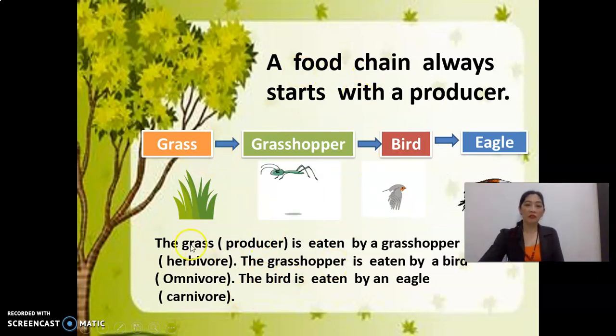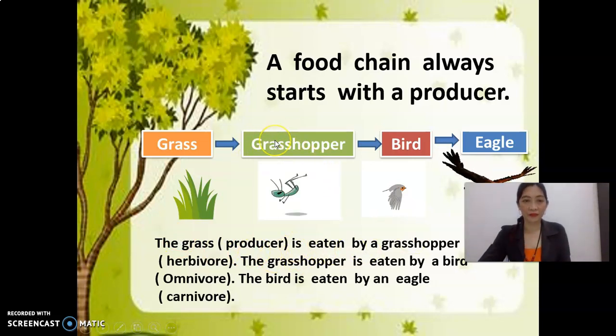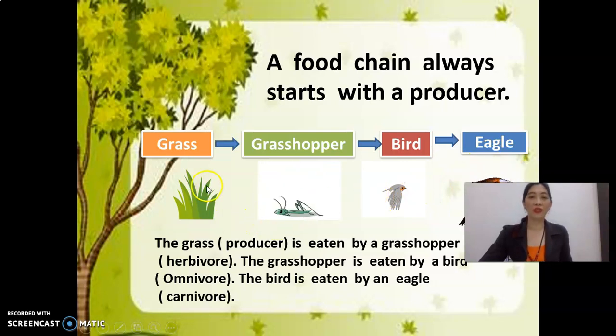So the grass is eaten by a grasshopper. The grasshopper is eaten by a bird. The bird is eaten by an eagle. So this is the example of food chain. Grass is eaten by a grasshopper, grasshopper is eaten by a bird, bird is eaten by an eagle.